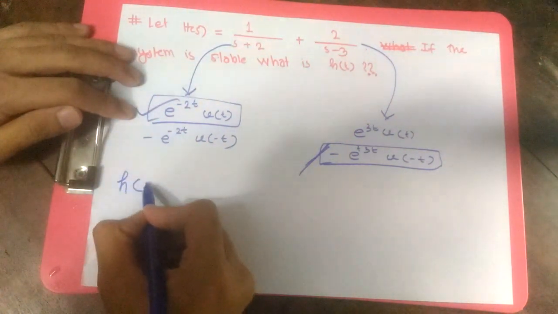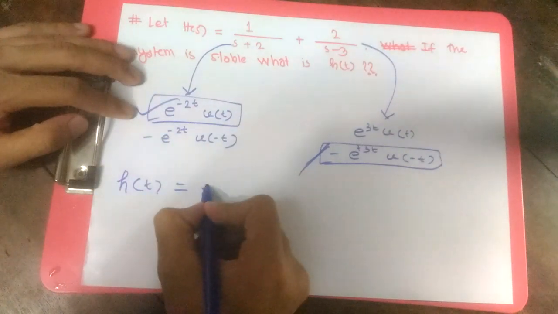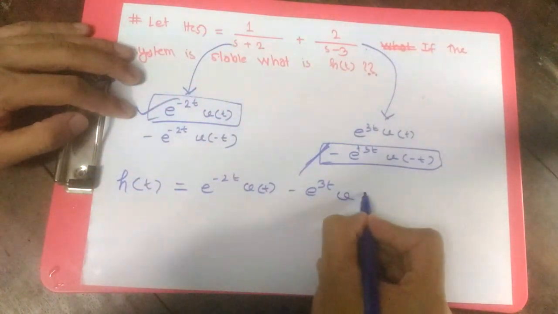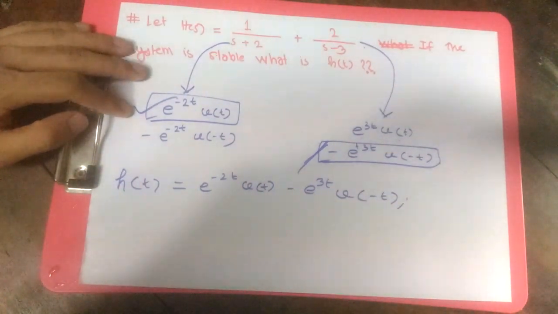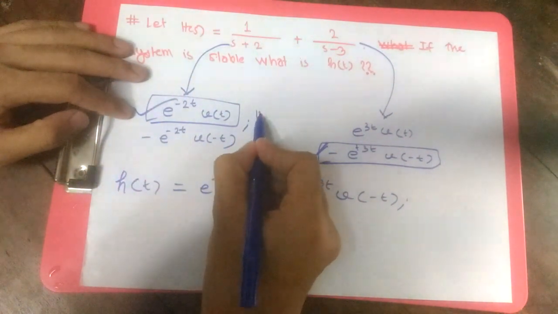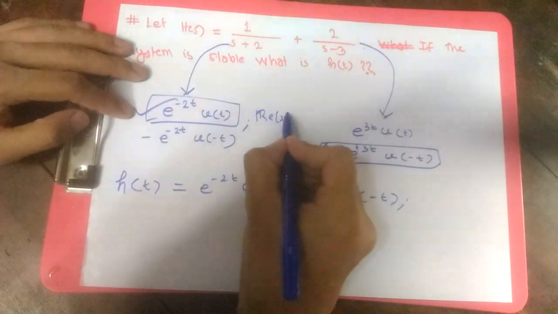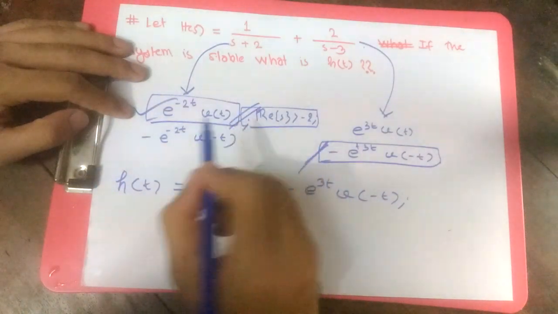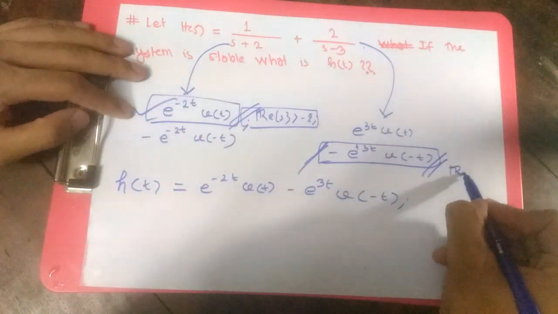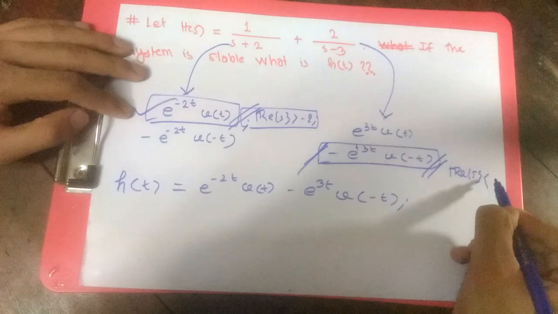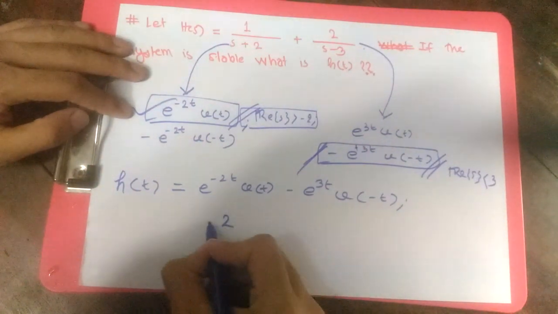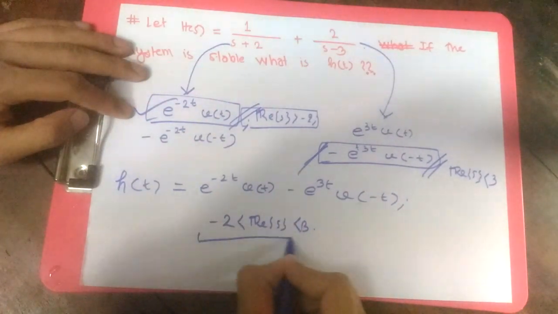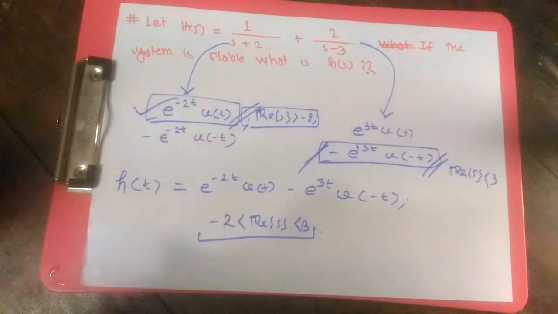So our inverse Laplace transformation will be e to the power minus 2t u(t) minus e to the power 3t u(minus t). As this was a causal pole, our answer should be real part of s is greater than minus 2, the ROC for this pole, and the ROC for the other pole has to be real part of s is less than 3. So our ultimate ROC should be the intersection, so the ultimate ROC is going to be this. And that's not the important point.